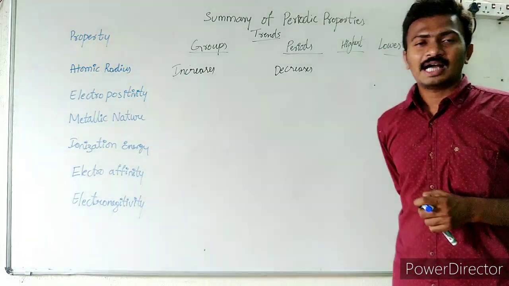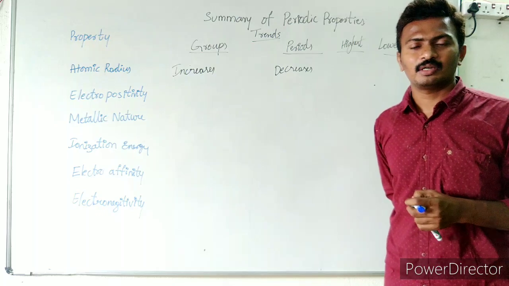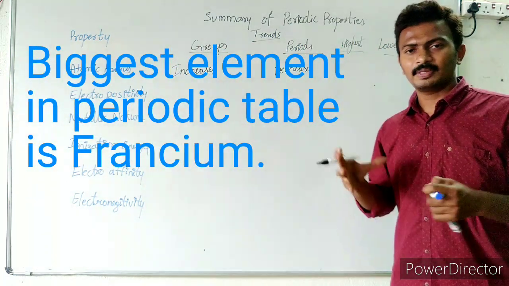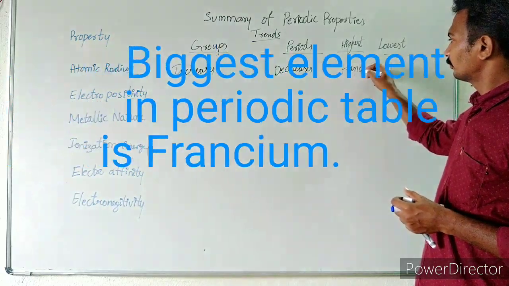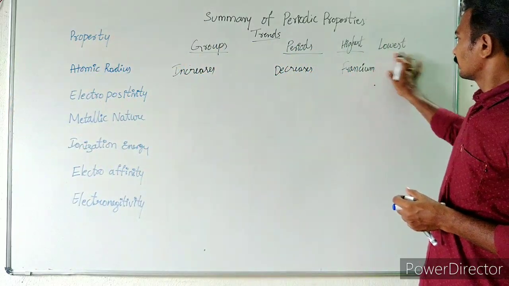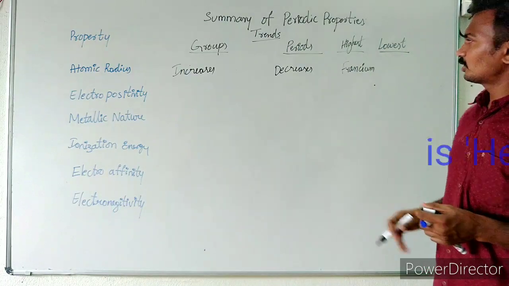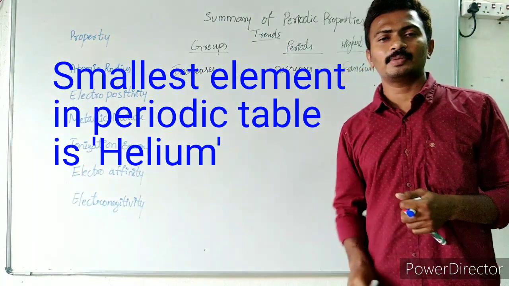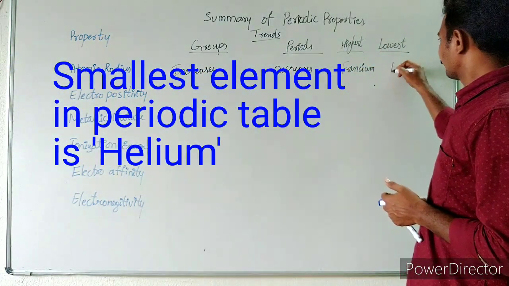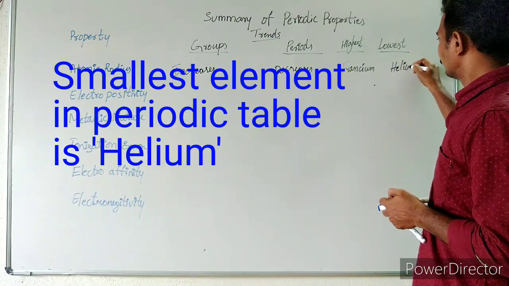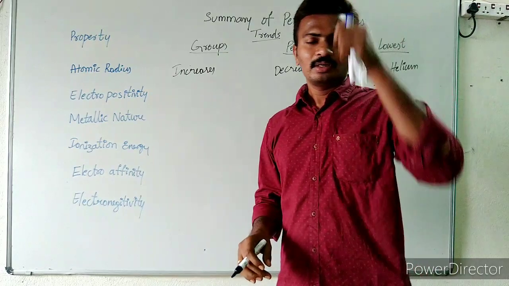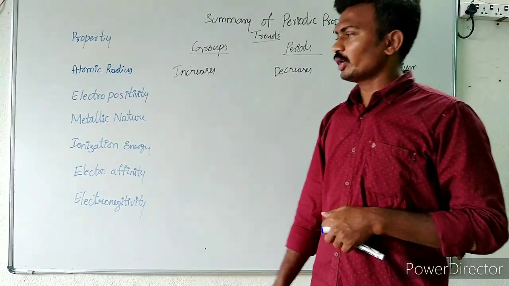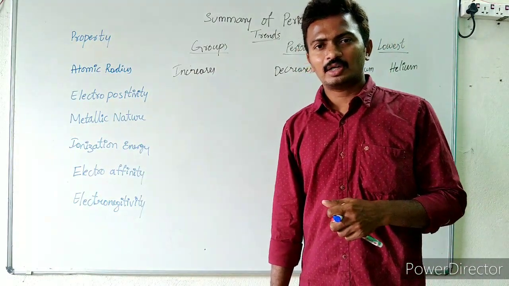Coming to the highest atomic radius element, that means the element with big size or the biggest atom in the periodic table, is francium. Next, the atom with lowest atomic radius, or the smallest atom in the periodic table, is helium. What is the smallest atom in the periodic table? It is helium.